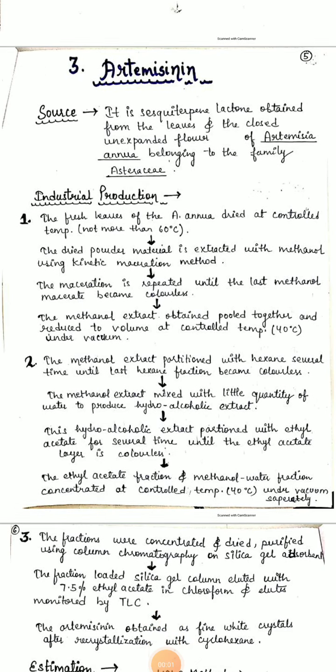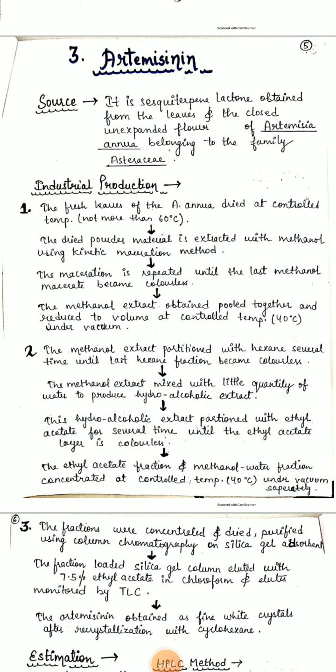Hello students, today we will start with the new topic of pharmacognosy. We have to start with the industrial production of artemisinin.